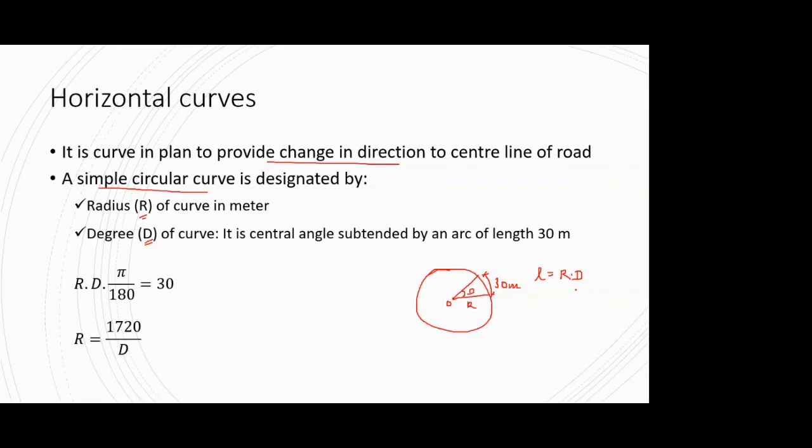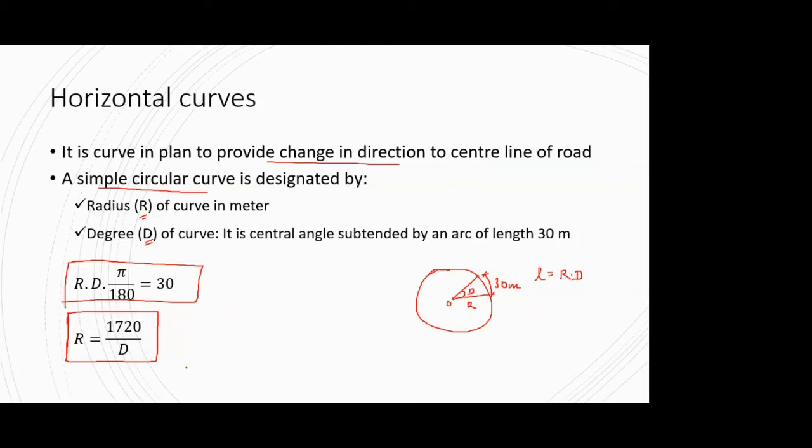And if I change this formula to incorporate radians and degrees, it turns out to be something like this: r into d into pi by 180 is equal to 30, and then we come up with this general formula for the radius of a curve. Now this is just for the introductory part.